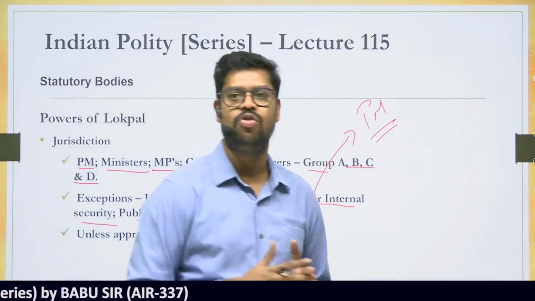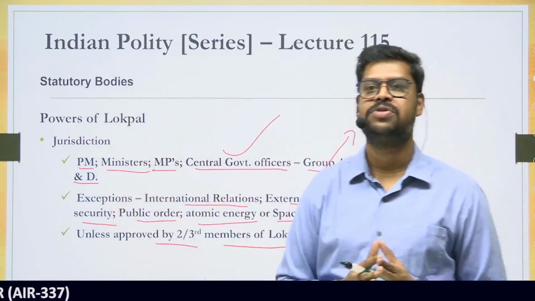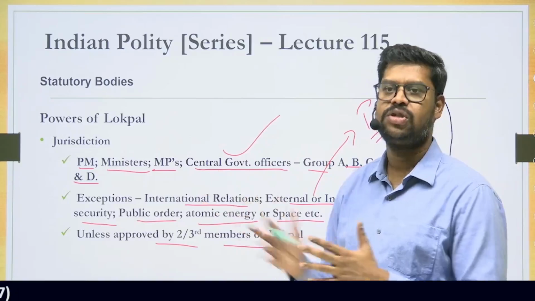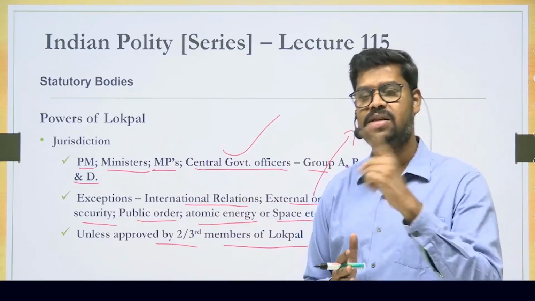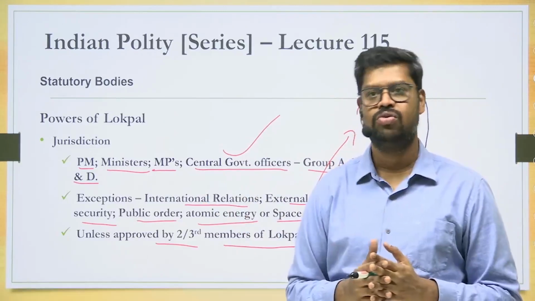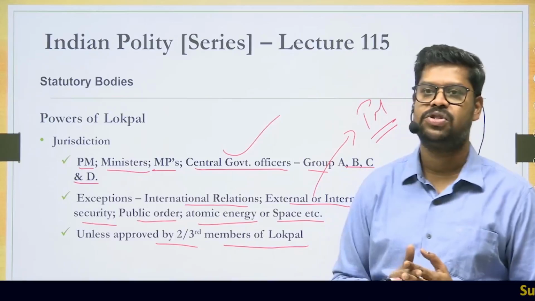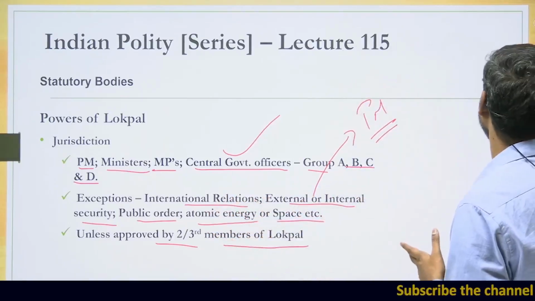First of all, the Lokpal has a broader jurisdiction. It can take up cases related to corruption against anyone including the Prime Minister. But in certain cases the Prime Minister may be exempted, but in this case also the exemption is overruled if 2/3 of the members want to take up the case against the Prime Minister. So, these are some of the important provisions of this particular act.